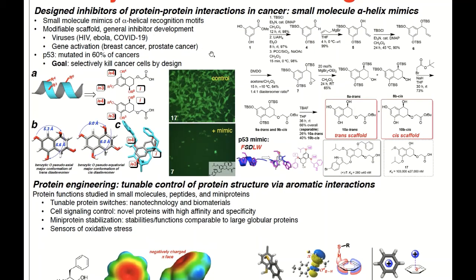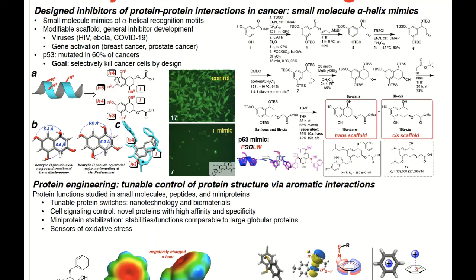Another interesting project that we have is designing of inhibitors of protein-protein interactions. For this, we have designed small molecules that mimic alpha helical recognition motifs of proteins, for example, mimic of tumor suppressor, P53 transcription activation domain, which allow us to suppress the gene activation and gene expression. And the scaffold we have designed is extensible and can be used to develop inhibitors of viruses, including HIV, Ebola, and novel coronaviruses.